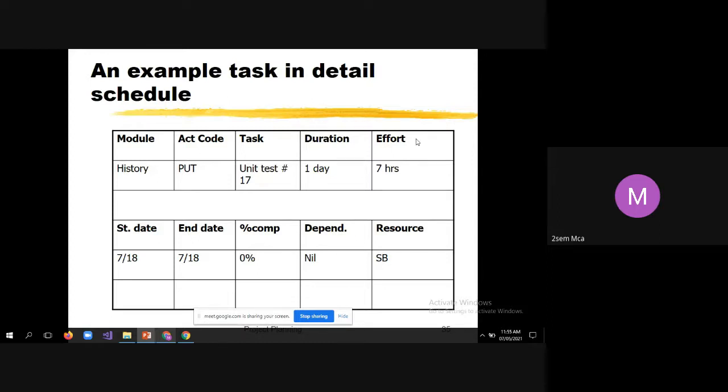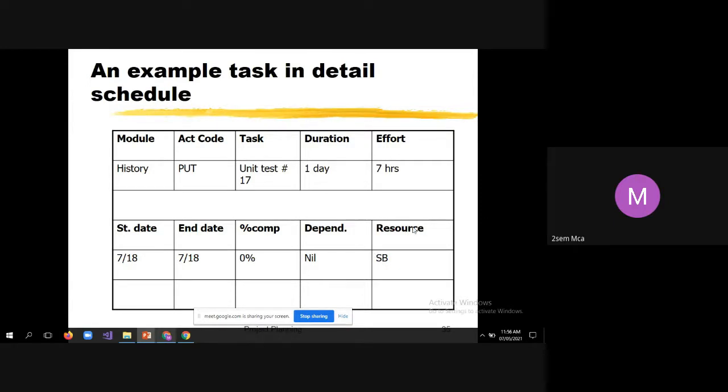Even though one working day means 8 hours, it is planned in such a way that just 7 hours are good enough for this particular task, to do the unit testing. And look here, this is the start date and end date, both are the same: seventh month, 18th, the same date it will start and end. So far how much is the percentage of work completed? That is 0% completed. And dependencies: there are no dependencies, therefore it is nil.